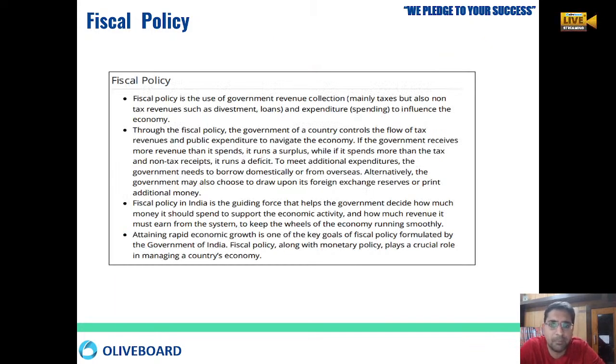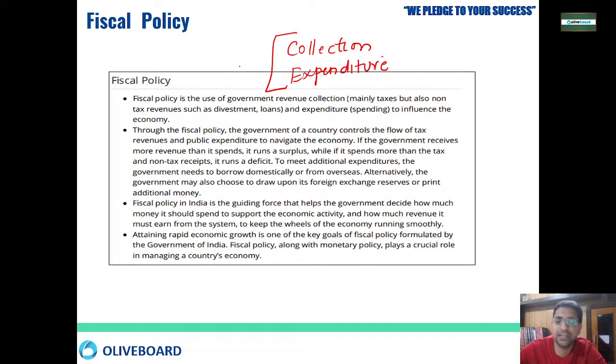Okay, so mainly whenever we talk of the fiscal policy, it is about how government collects the money, how government does the expenditure of that money, and how the government influences the various policies. How the government is utilizing the tax money, in which all sectors government is utilizing this tax money. Now after that, sometimes government has surplus money, sometimes government doesn't have, so government has a deficit, right?